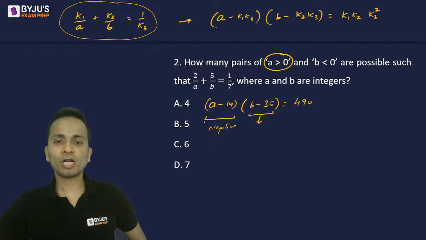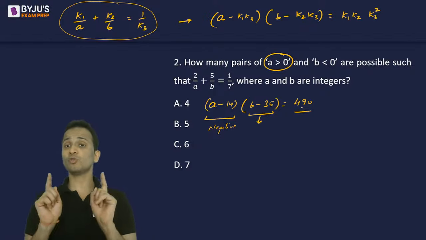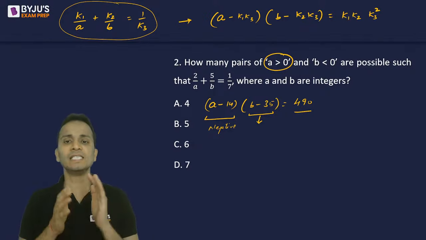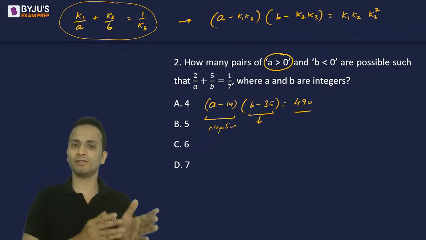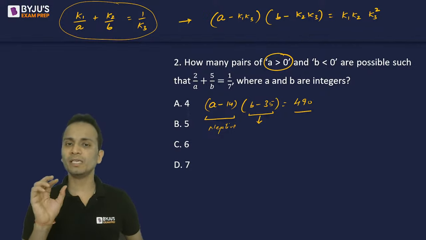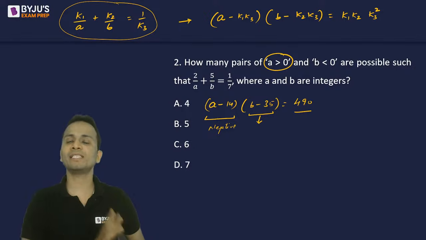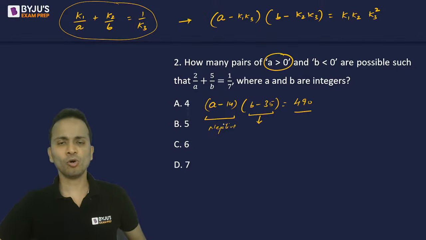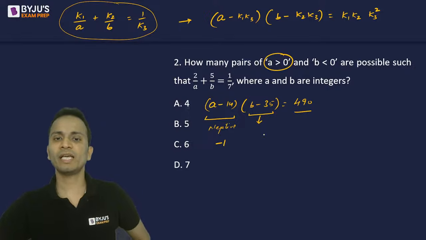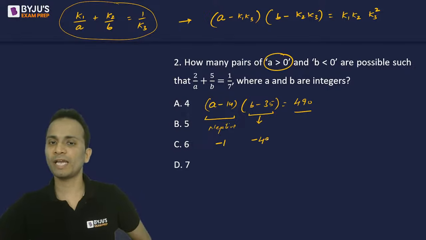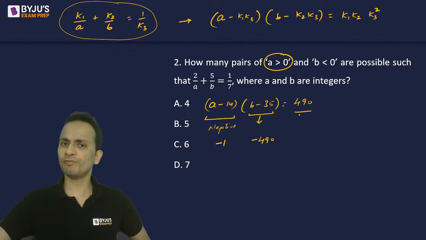Now, the product of these two brackets should be 490, such that the first bracket is a negative value and the value of A has to be less than 14. So if I put the first bracket as -1 and the second bracket as -490, the product of these two will be 490.